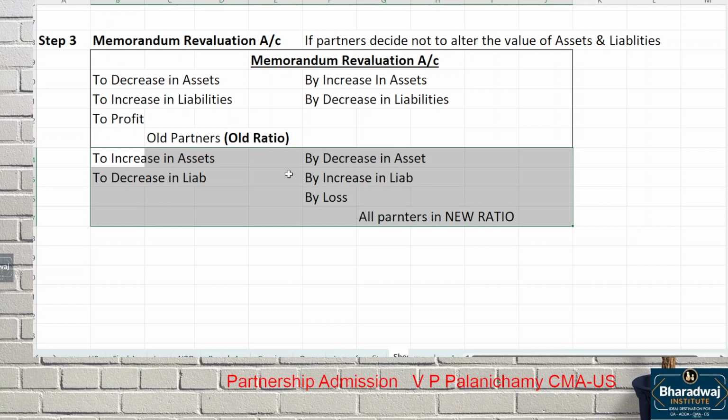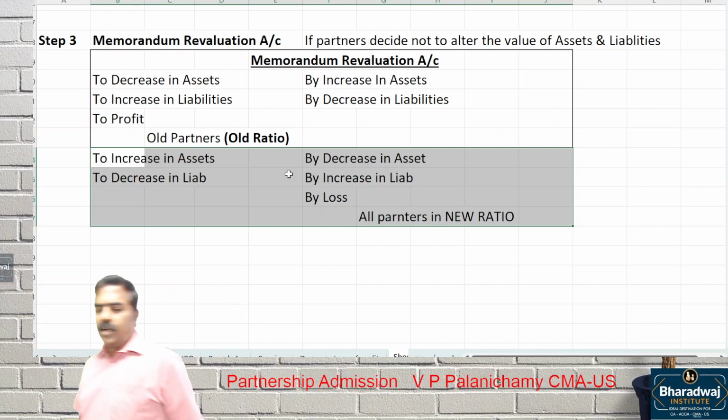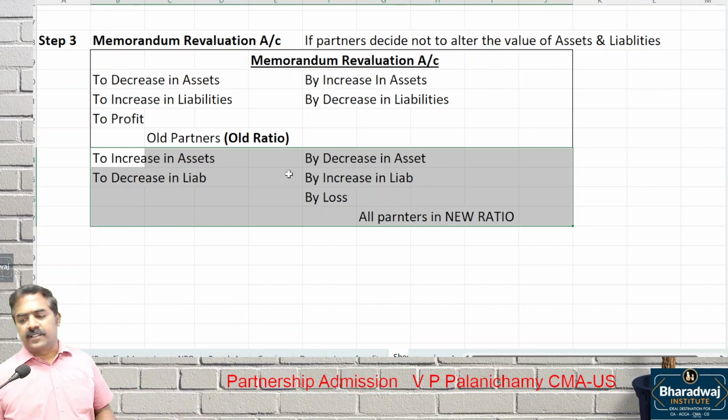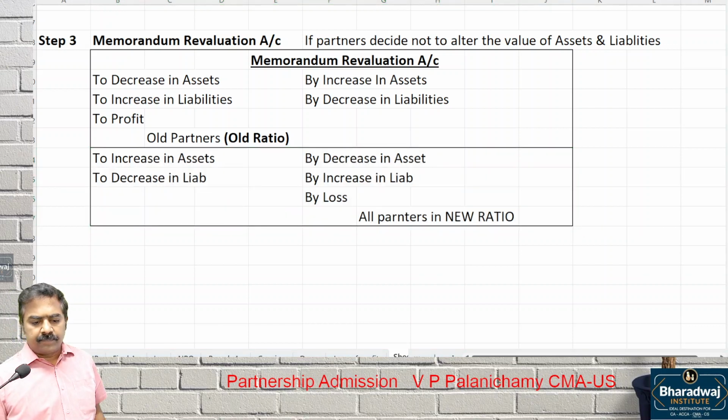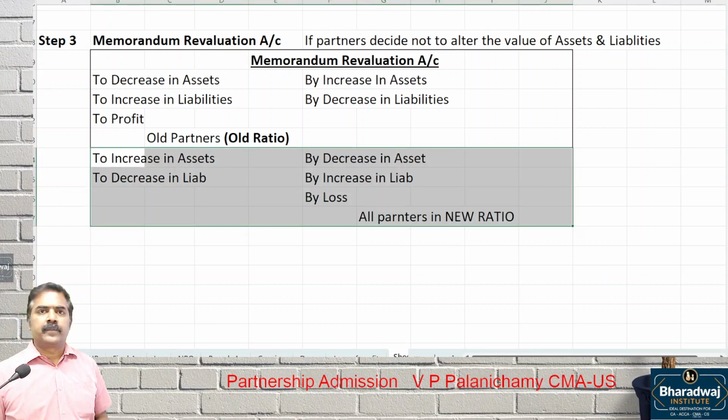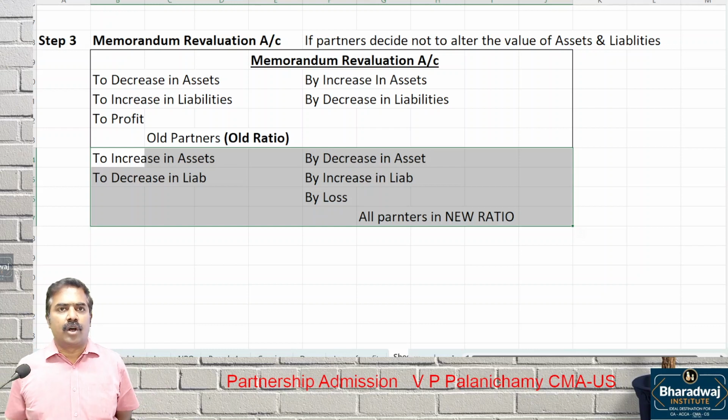Below that, it is followed when partners decide not to alter the value of assets and liabilities. When partners decide not to alter the value of which one? Assets and liabilities.